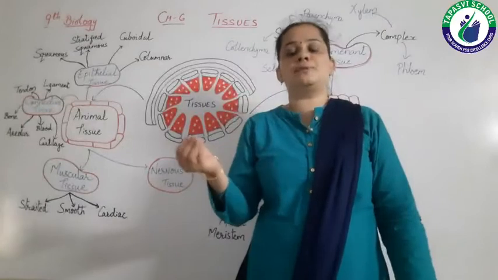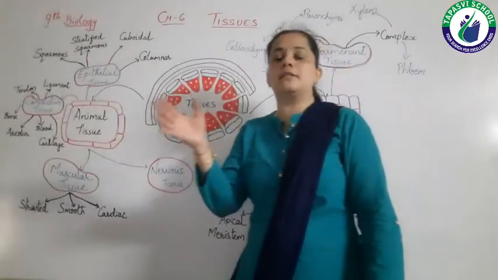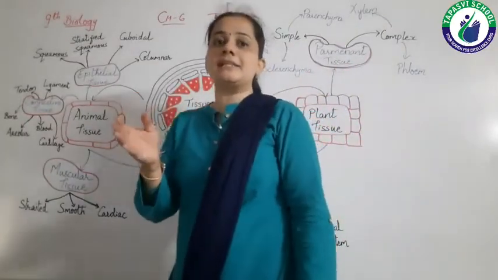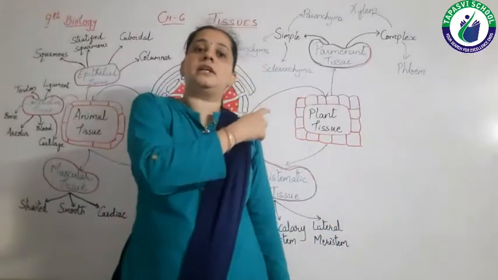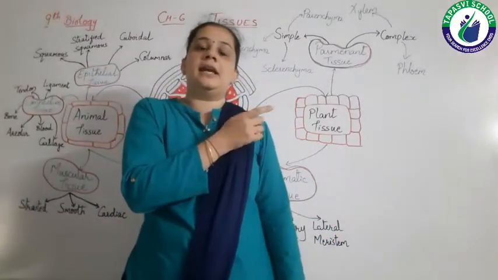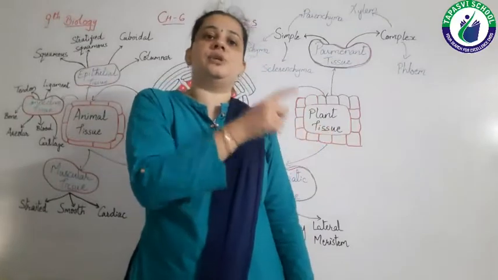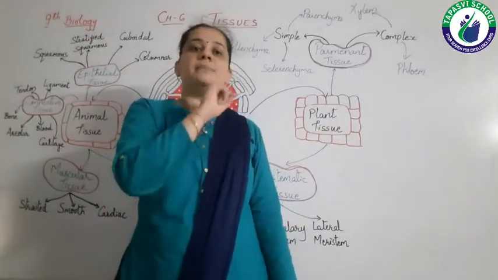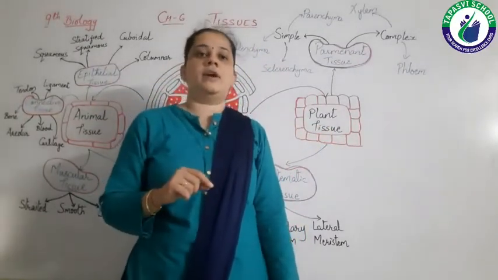And in a multicellular organism, for all these functions, that is respiration, circulation, excretion, digestion, different organs are there. And in these different organs, different tissues are there. And each tissue is made up of the same type of cells. Right?